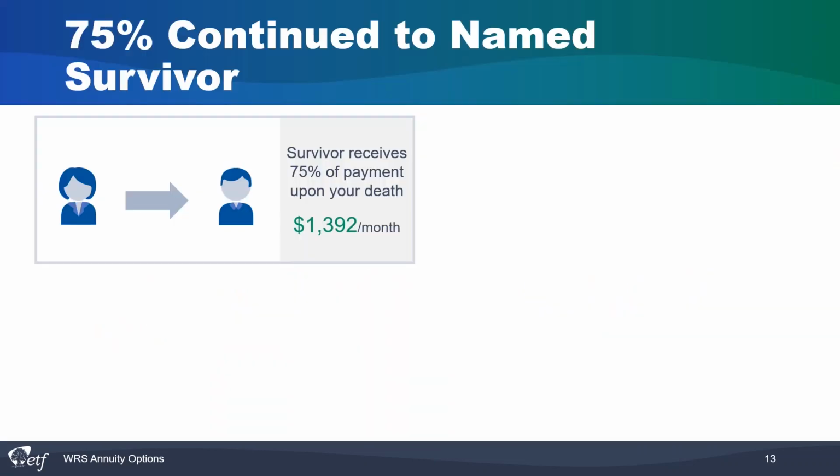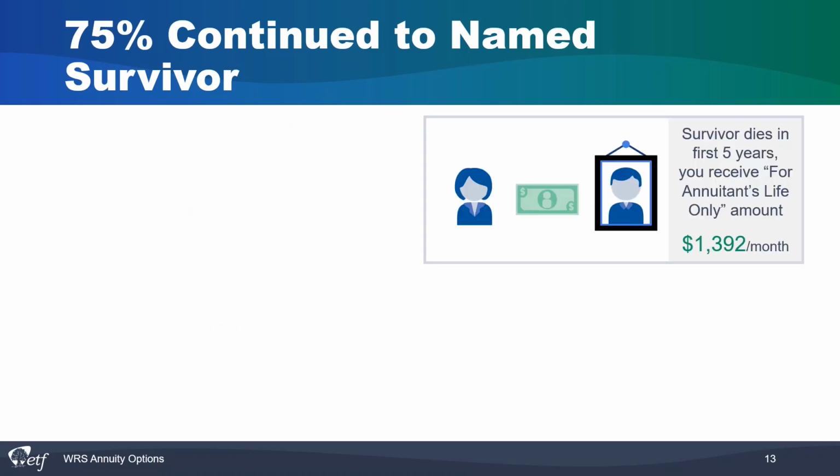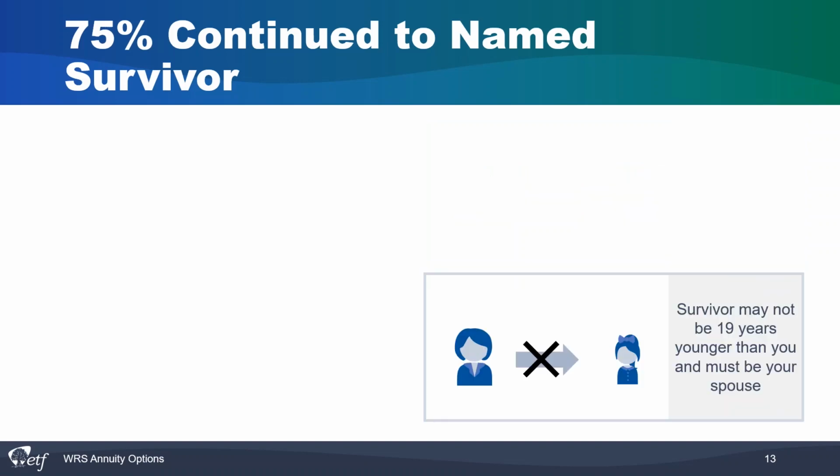The first option is 75% continued to your named survivor. When you die, your named survivor will receive 75% of your monthly payment for the rest of their life. If your named survivor dies before you, all payments stop upon your death. If your named survivor dies within the first 5 years that you are receiving your annuity, your annuity increases to the annuitant's life only amount. You may not choose this option if your named survivor is more than 19 years younger than you and is not your spouse.